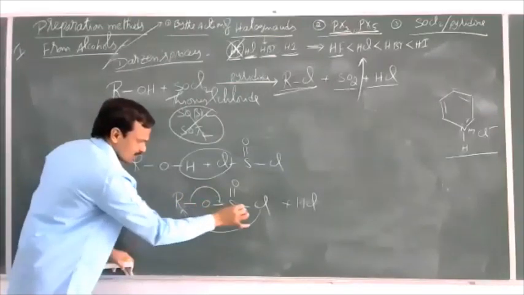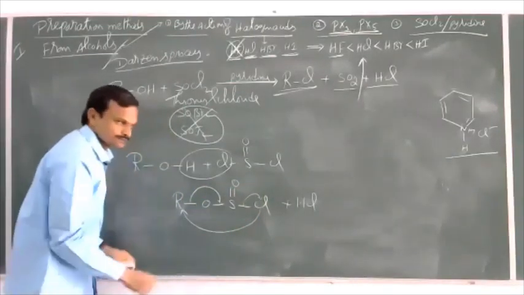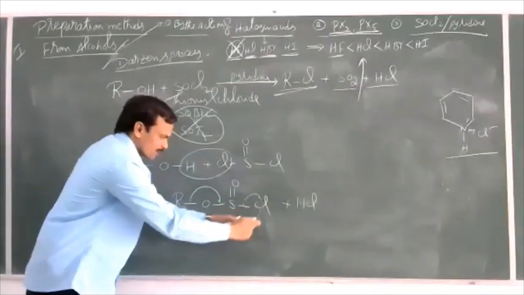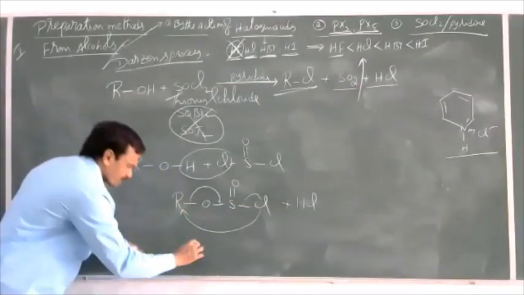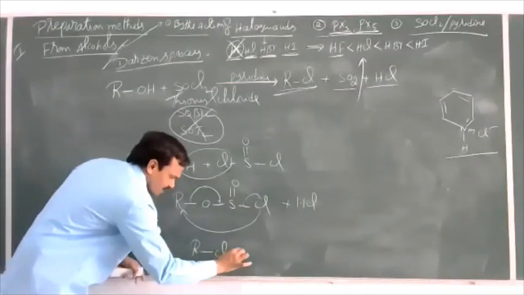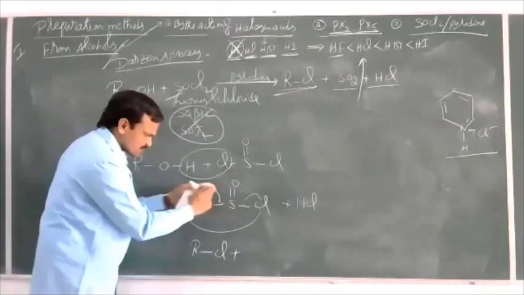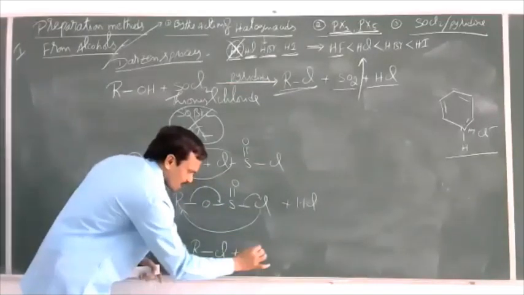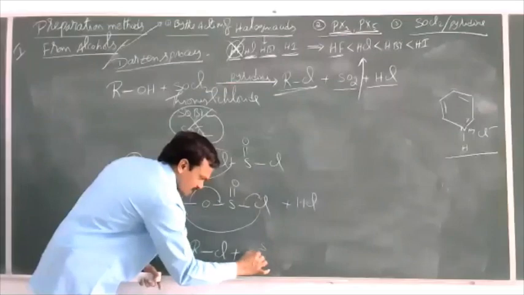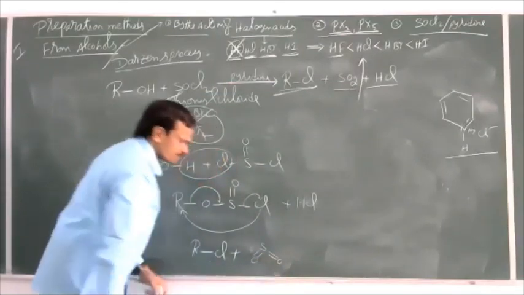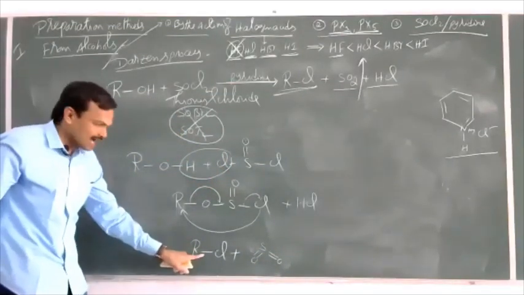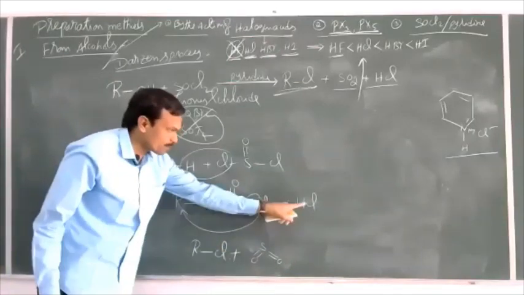Now from this, see here, this chlorine donates an electron pair to this alkyl group, and this electron pair is displaced here. This electron pair is gained by chlorine. Cl minus donates an electron pair to this alkyl group. That means we can get RCl plus. As this electron pair is transferred here, then we can get SO2, meaning S double bond O double bond O. So the overall final products are RCl plus SO2 plus HCl.